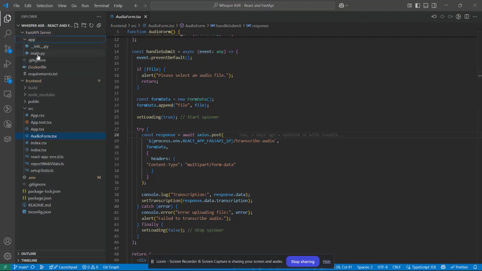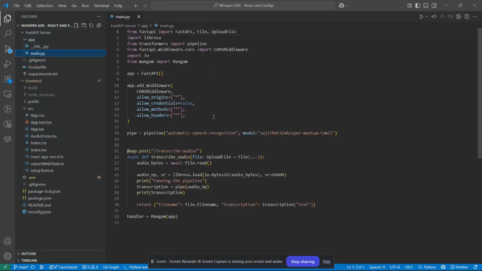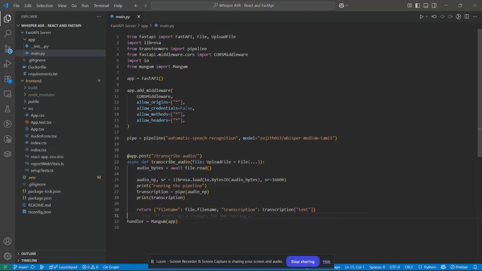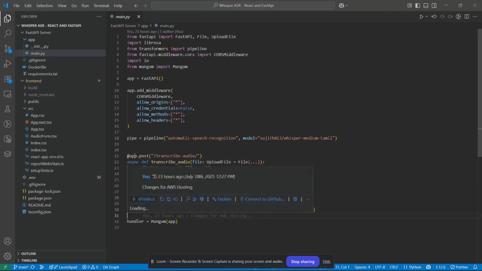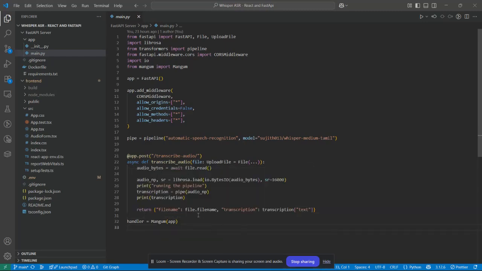Going into the backend app, you could see the app. I have the FastAPI backend app created over here. This is the API endpoint transcribe audio. It takes the uploaded file and then runs the pipeline of the model. You could see the pipeline is taken from Hugging Face. I have given my repository over here, under my name, Sujit013, Whisper Medium Tamil model. This pipeline runs and then the API returns the file name followed by the transcription.